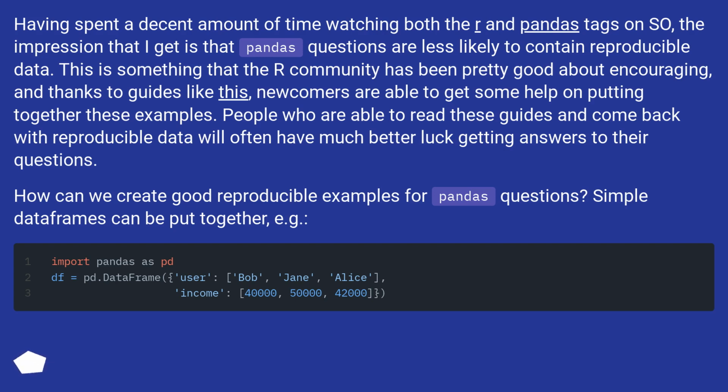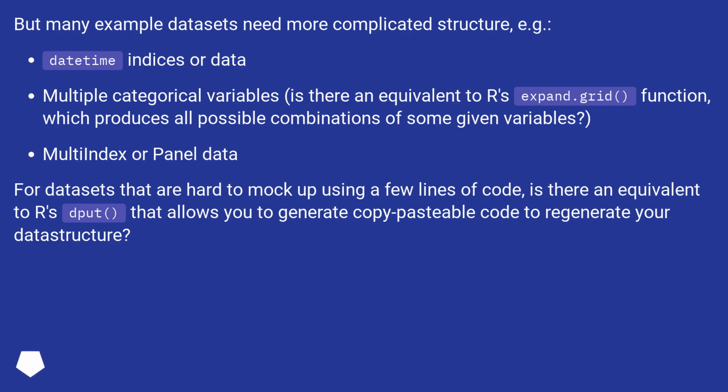Simple data frames can be put together, for example. But many example datasets need more complicated structure, for example, date-time indices or data with multiple categorical variables. Is there an equivalent to R's expand.grid function, which produces all possible combinations of some given variables?